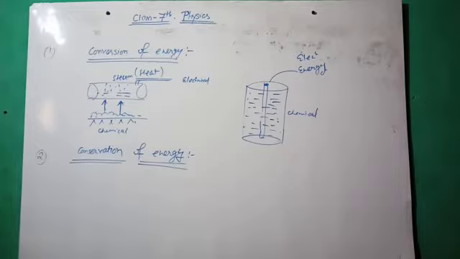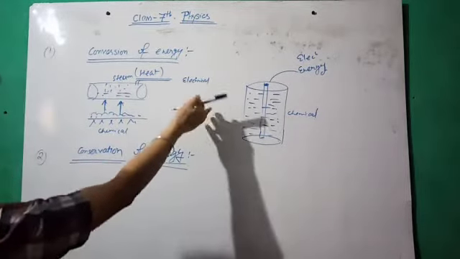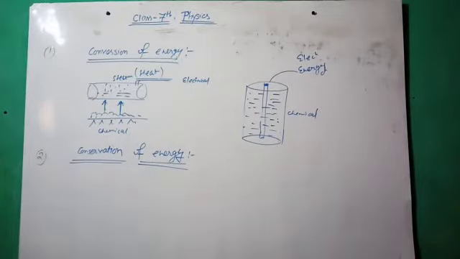Now in the given table, you have some of the common transformations of energy. You have to read out all these. These are very simple. If you have any doubt in this, you can find the solution or you can contact me. Next we have conversion of energy. These two are somehow higher level topics, so I have given you the diagrams.